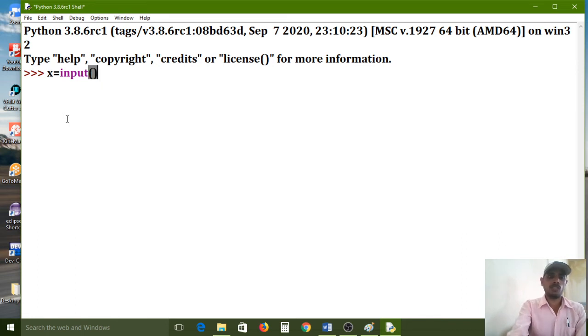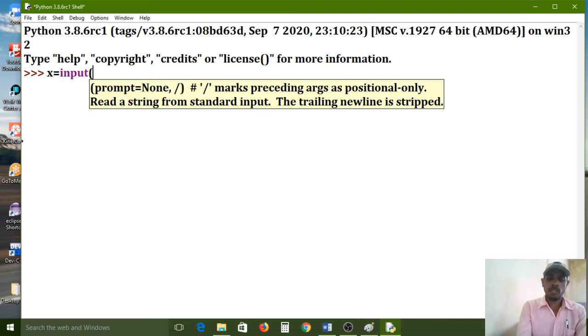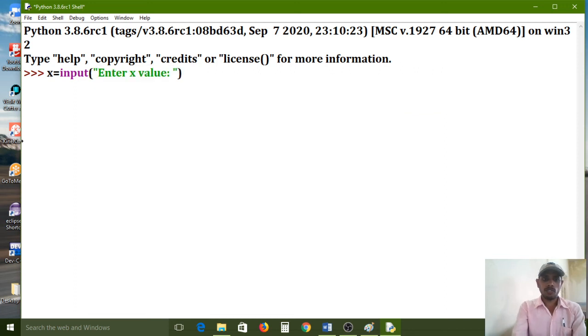For that I am using x is equal to input of, here I am using enter x value. It is allowing the user to give an input. For x value I am using 200.